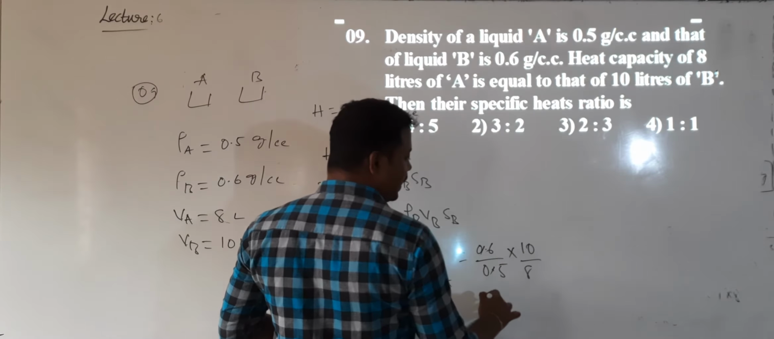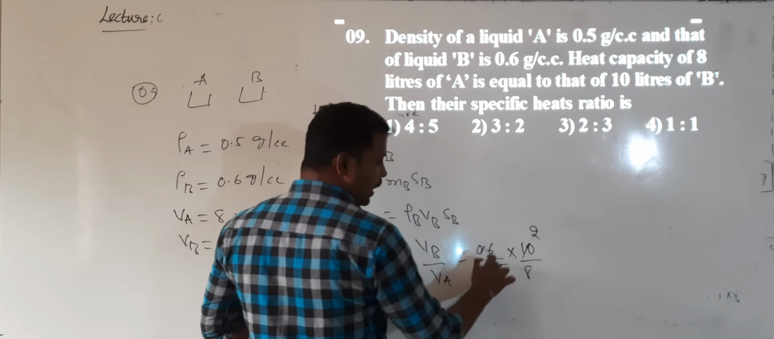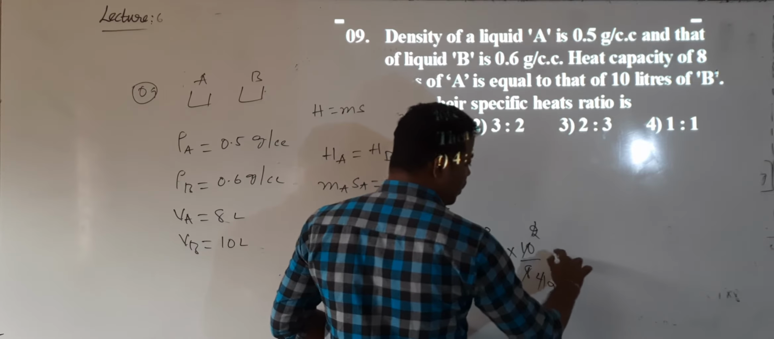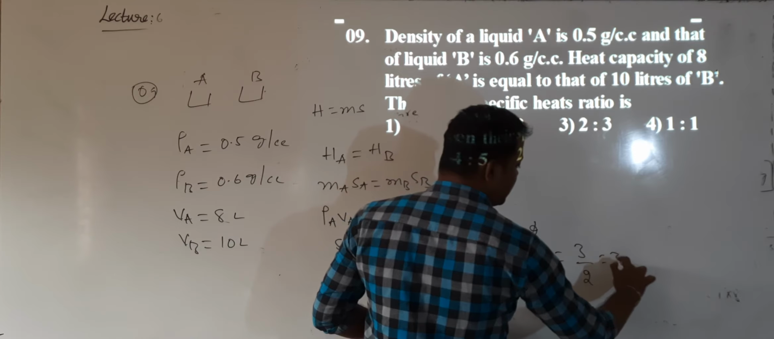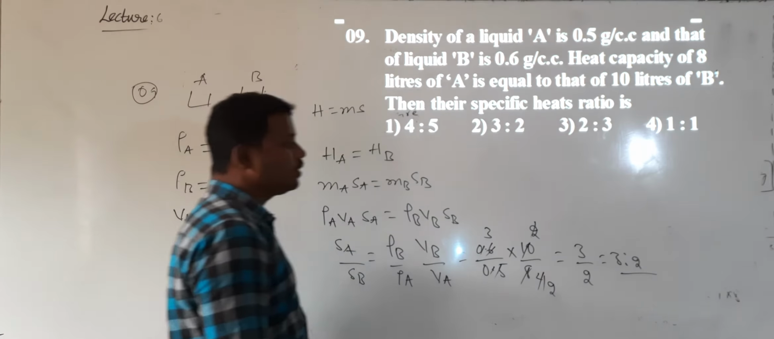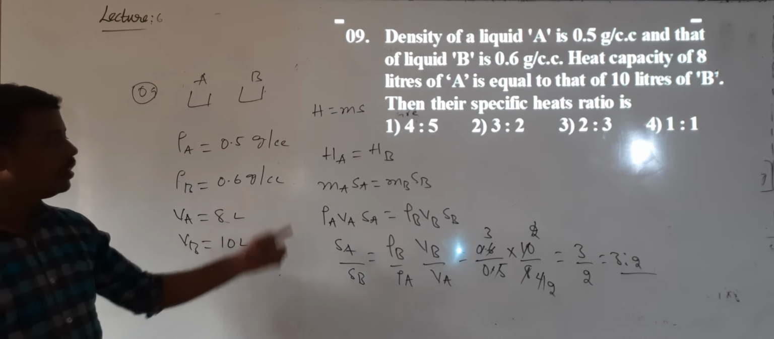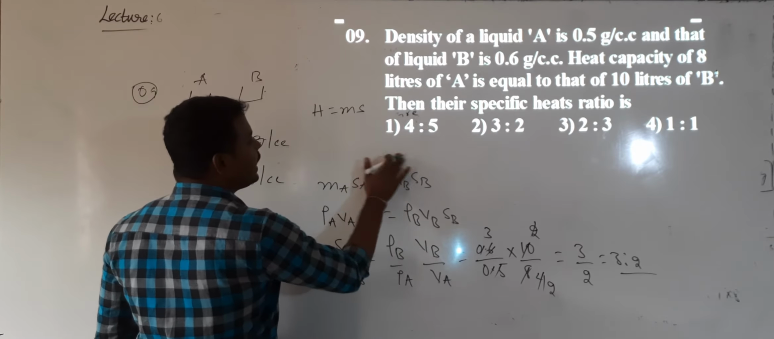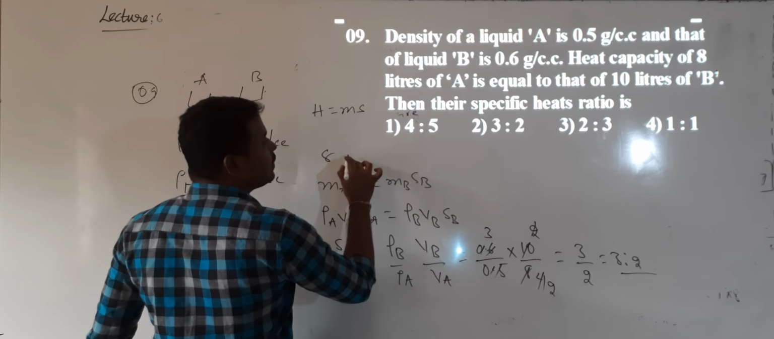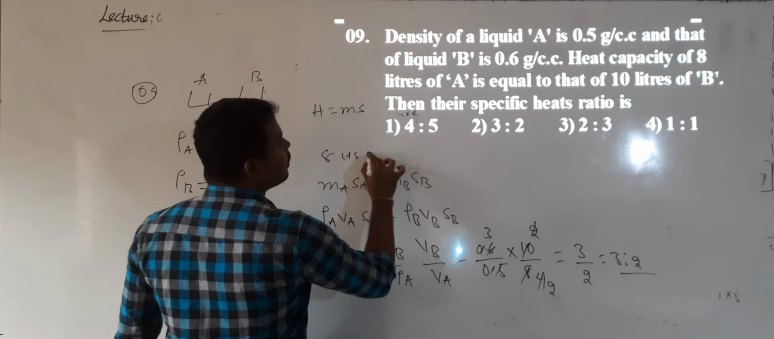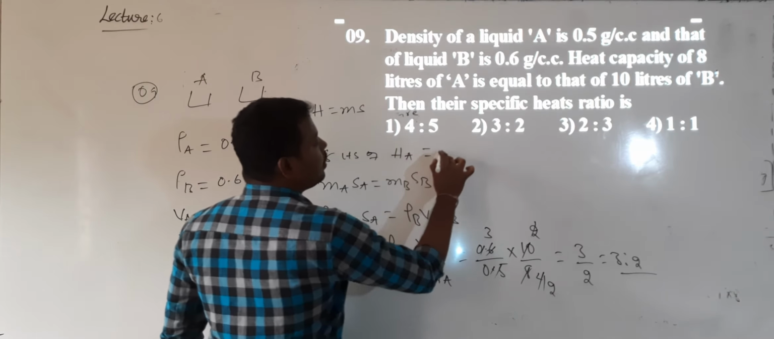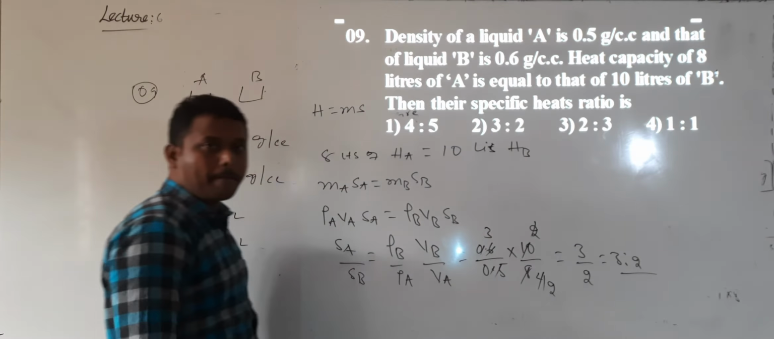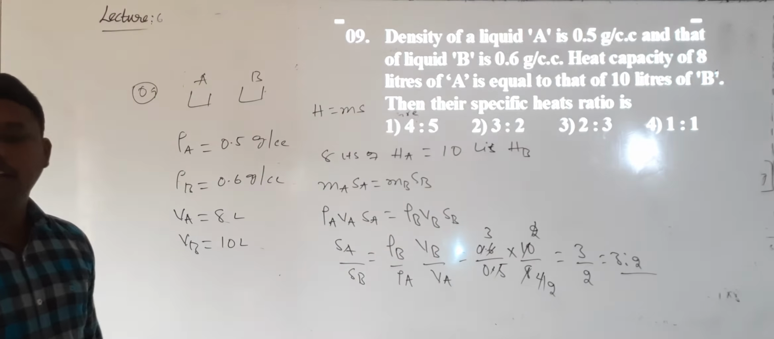Correct? Decimal cancel. 5 ones are 5, 5 twos are 10. And 2 threes are 6 and 2 fours are 8. So again 2 ones are 2, 2 twos are 4. What is the ratio? 3 by 2, which is 3 is to 2. Correct? Okay, now understood? But remember the condition they have given: heat capacity of 8 liters of HE will be equal to heat capacity of 10 liters of HE. Okay? So this is question number 9.